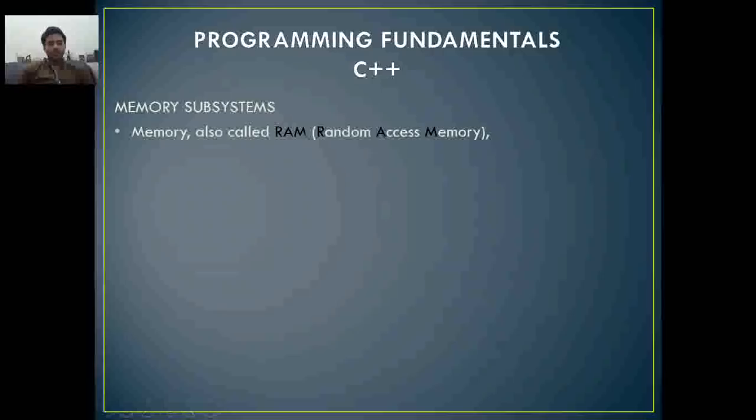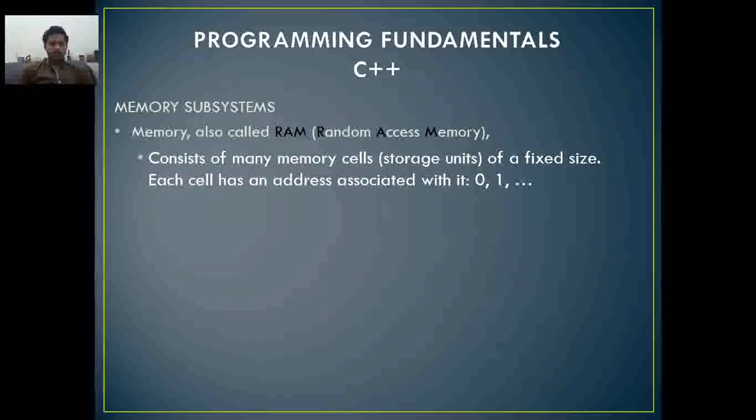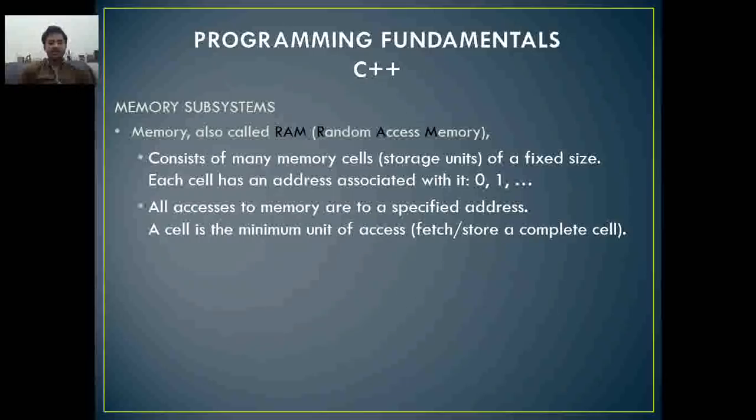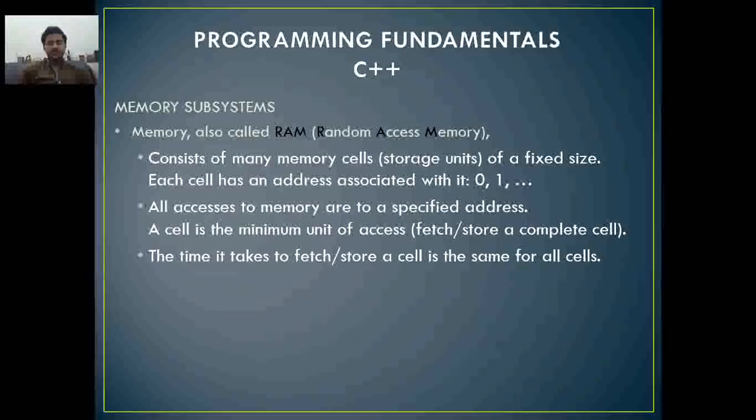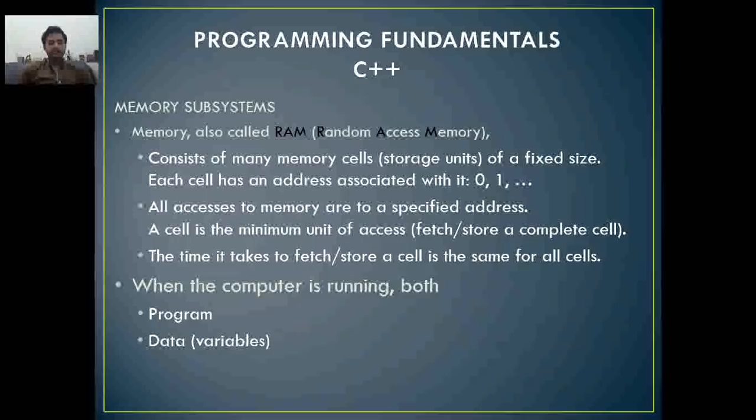Memory subsystem. Memory is also called RAM, random access memory. It consists of many memory cells, storage units of a fixed size. Each cell has an address associated with it: 0, 1, and so on. All access to memory is to a specified address. A cell is the minimum unit of access: fetch or store a complete cell. The time it takes to fetch or store a cell is the same for all cells. When the computer is running, both program and data are stored in the memory.